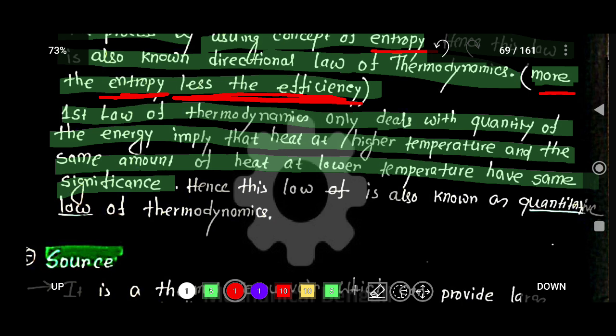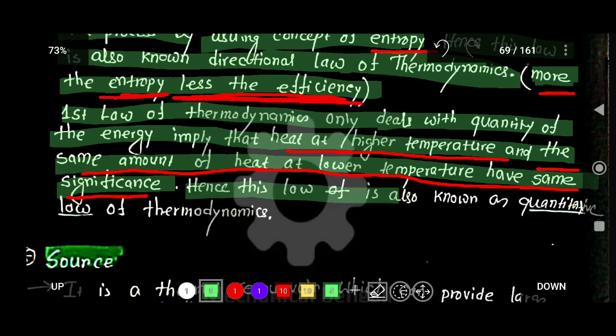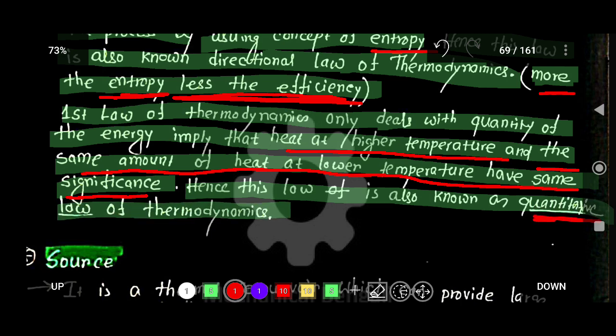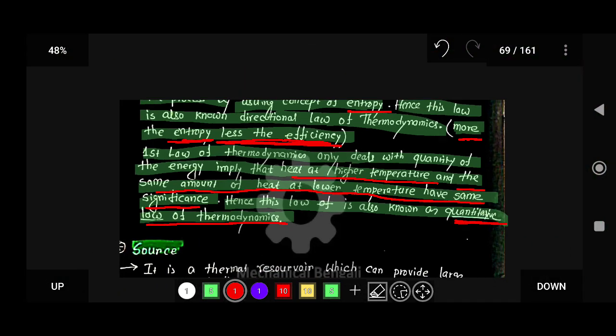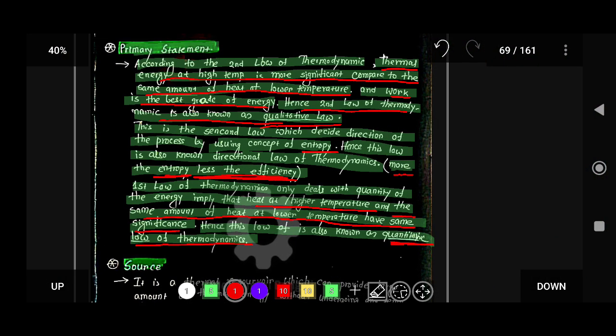The amount of heat at higher temperature and the amount of heat at lower temperature have the same significance. So that is why this law is also known as the quantitative law of thermodynamics. Okay, so this was the primary statement of the second law and first law.